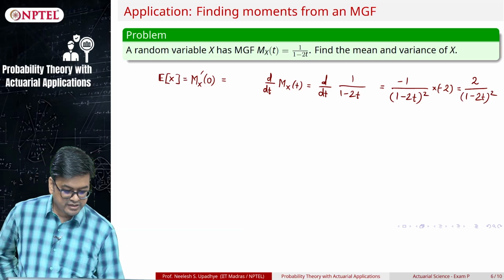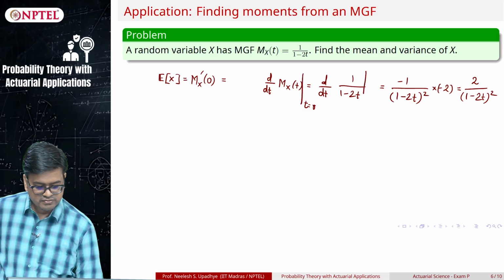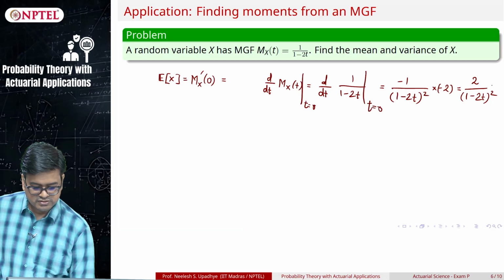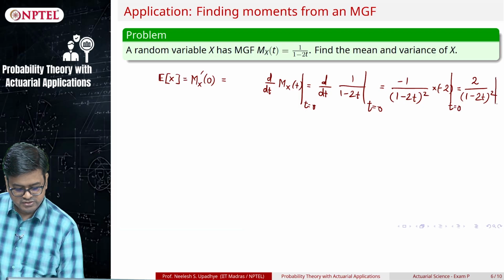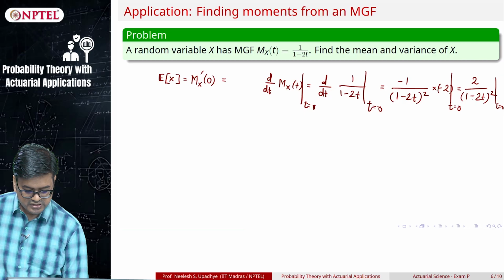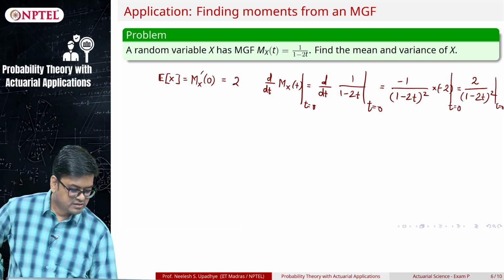What should I feed in? I need to feed in t is equal to 0. So, if I feed that value in t is equal to 0, what I am getting here? This is going to be 0, so it is 1, so the answer is 2.